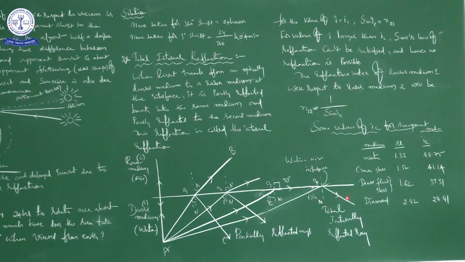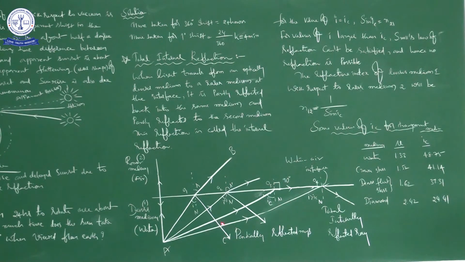Why only reflection? The total amount of energy, the total light ray, is sent back into the same medium.